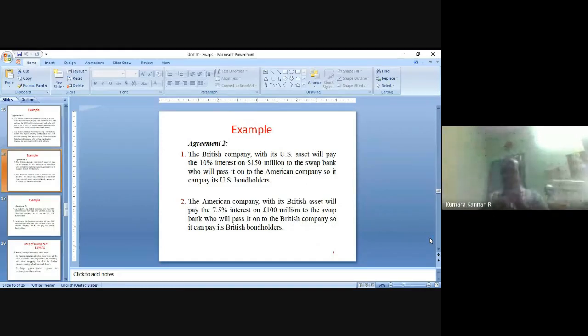So US Piper Company also has got 100 million pounds from British Petroleum Company. For this 100 million pounds, 7.5%, 7.5 million pounds, they will pay every annum to British Petroleum Company through the swap bank, right? British Petroleum Company will settle this amount to the bank from where they raised this 100 million pounds. It will settle this interest amount to all the bond holders.